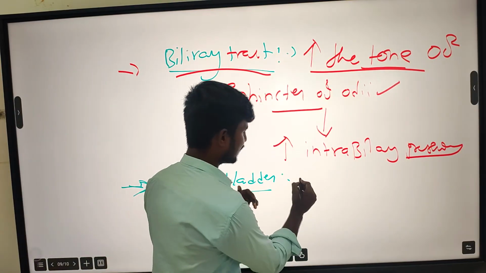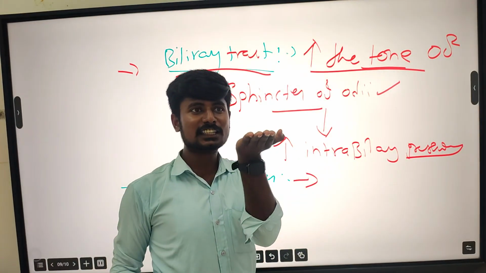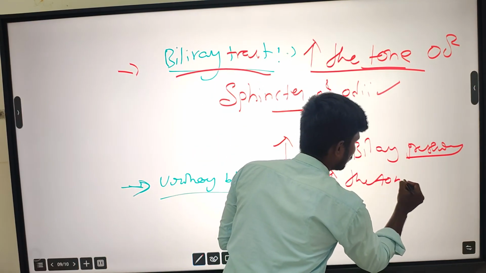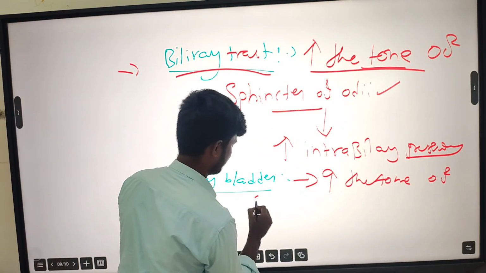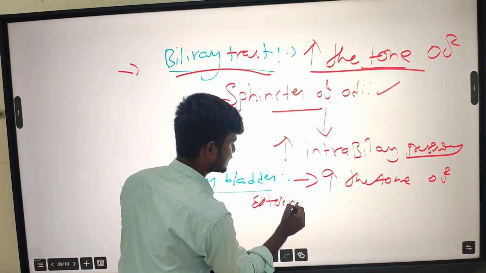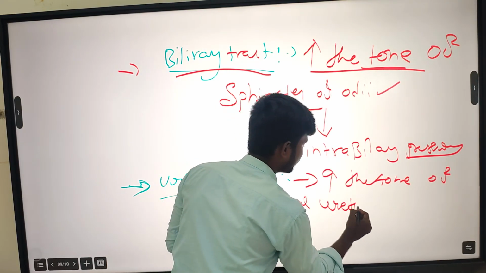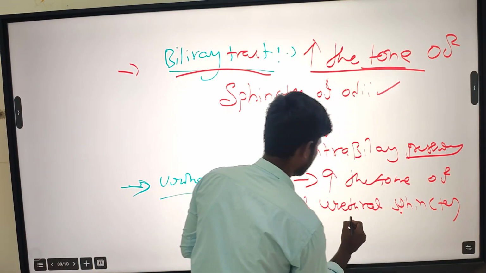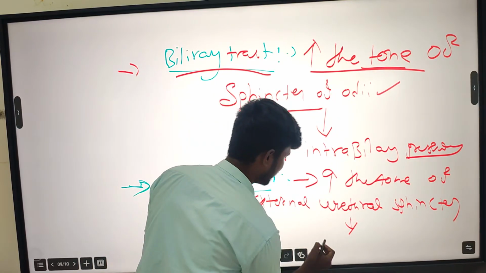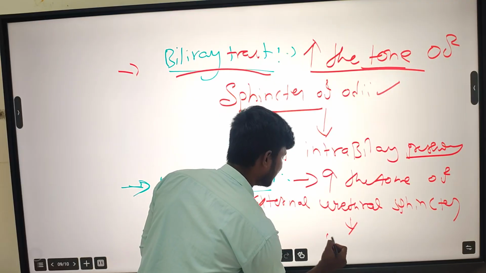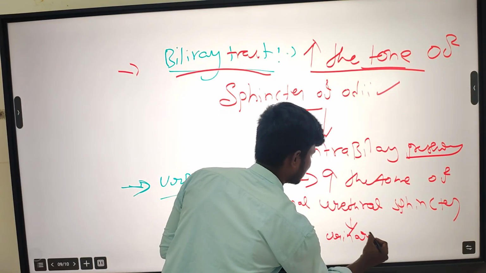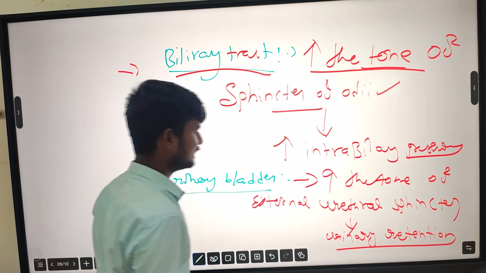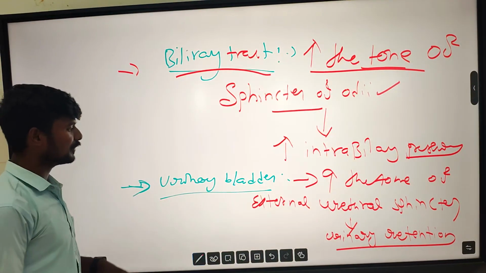It acts on the external urethral sphincter, increasing the tone of the external urethral sphincter, which leads to urinary retention. This is the main action on the urinary bladder.